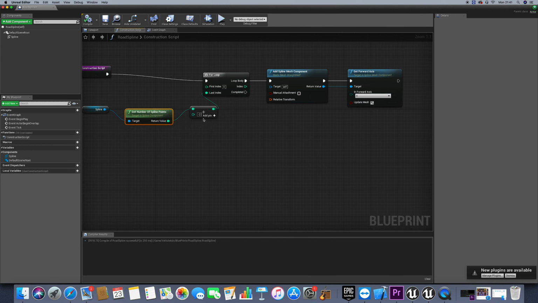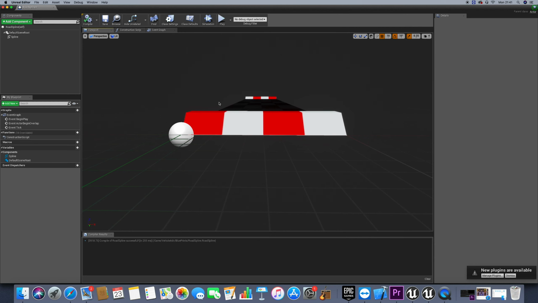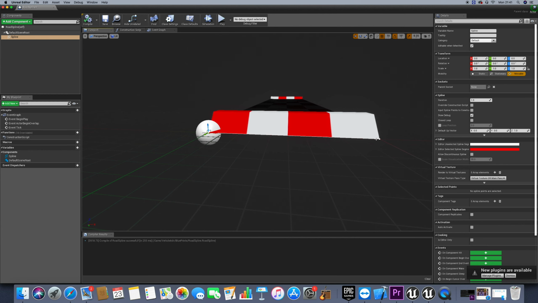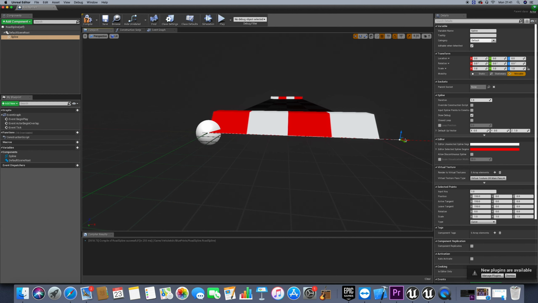So now we need to tell Unreal from which point to which point we need to deform that object. As I said, we have already seen that the object would start at the first point, and we need to tell Unreal to deform that object until the end of that point. For example, here, as you see, when I extend or increase the distance between these 2 points, this object is not deformed yet. And now what I want to tell Unreal, basically, when I extend the distance between these 2 points, then this object should be extended, should be deformed to fill that link between these 2 points.